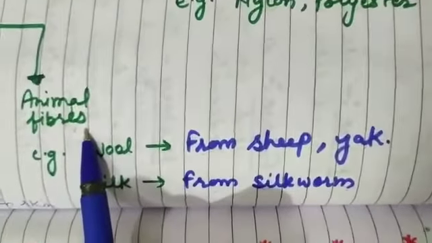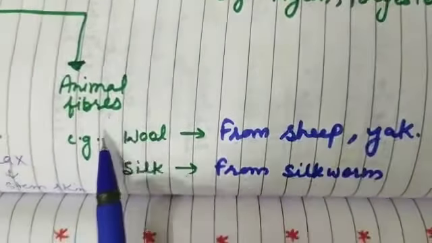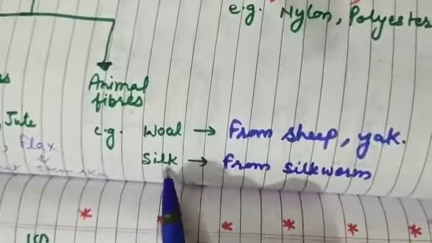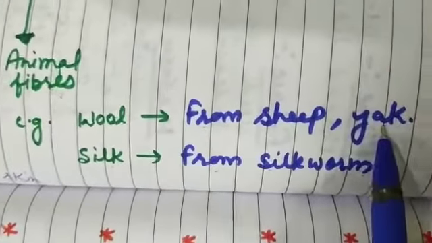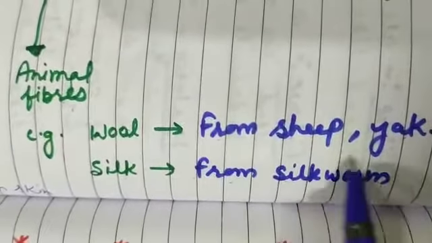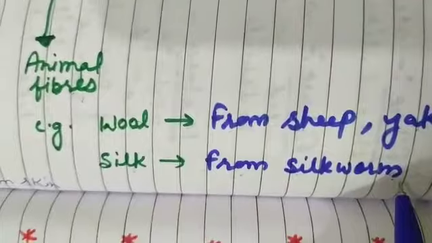Okay, next one is animal fiber. The fiber that we get from animals is called animal fiber. The examples are wool and silk. Wool we get from sheep, yak, camel, goat. You know that, na? Silk. Silk we get from the silkworm, a type of worm.